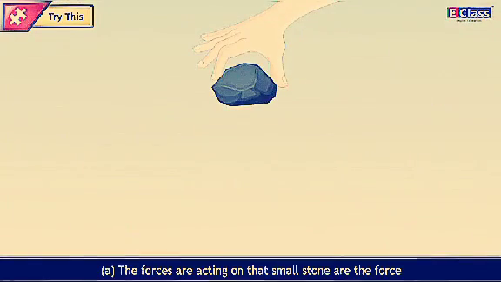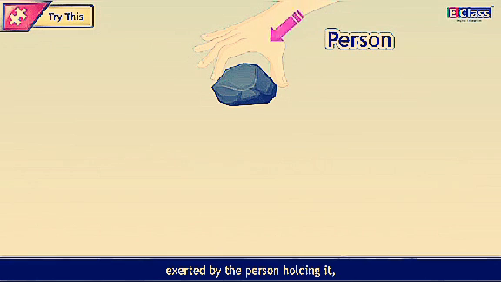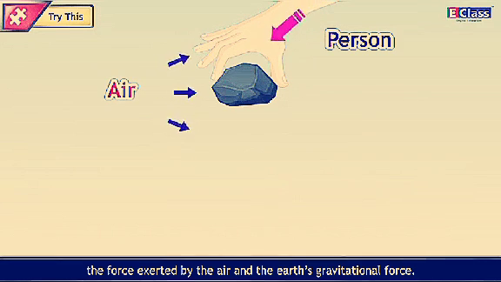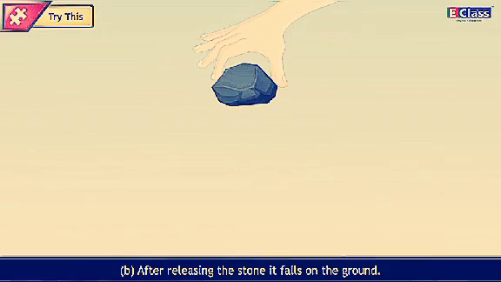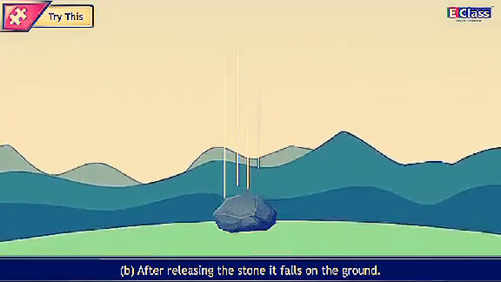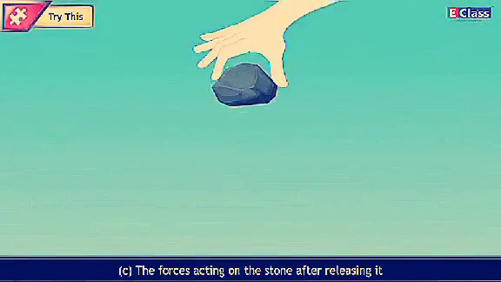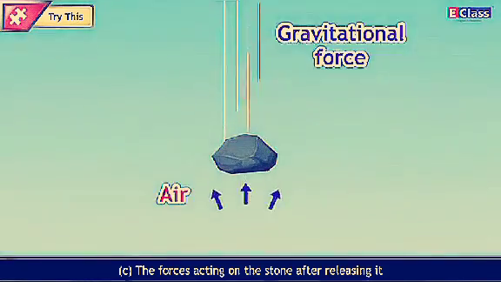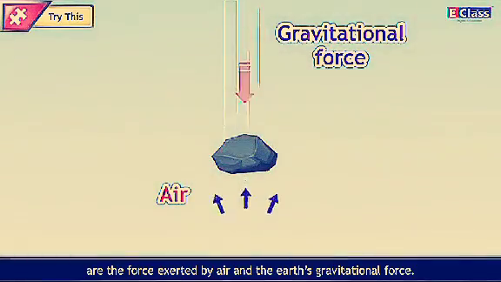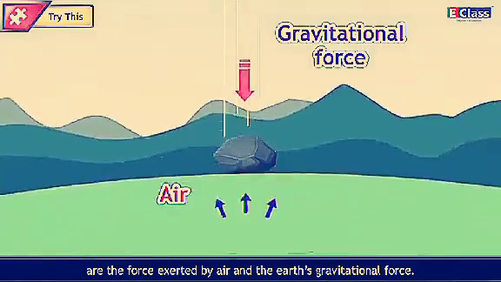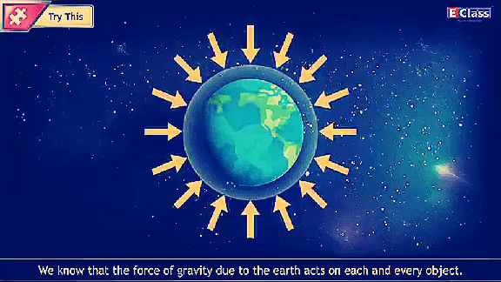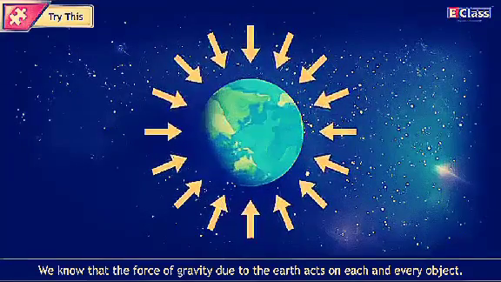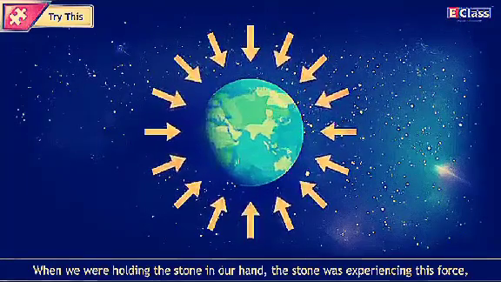Answer. A. The forces acting on that small stone are the force exerted by the person holding it, the force exerted by the air, and the Earth's gravitational force. B. After releasing the stone, it falls on the ground. C. The forces acting on the stone after releasing it are the force exerted by air and the Earth's gravitational force. We know that the force of gravity due to the Earth acts on each and every object.